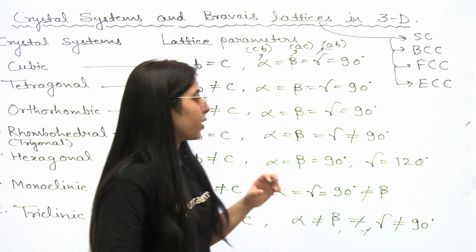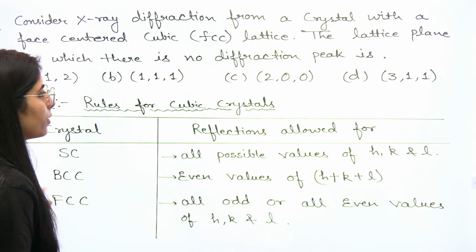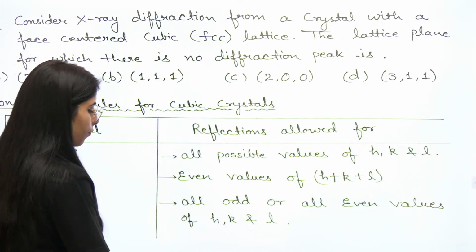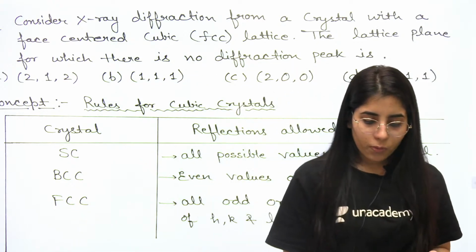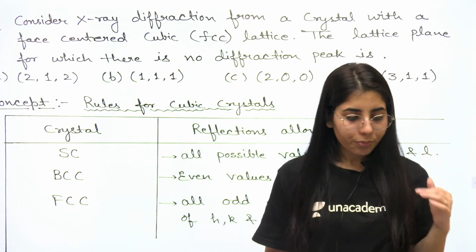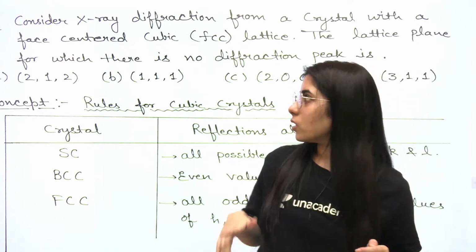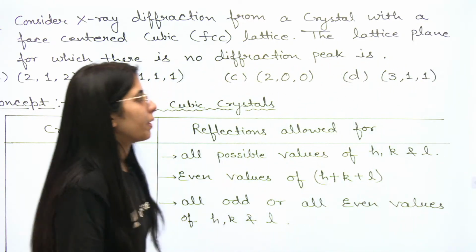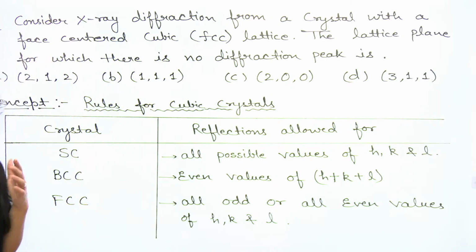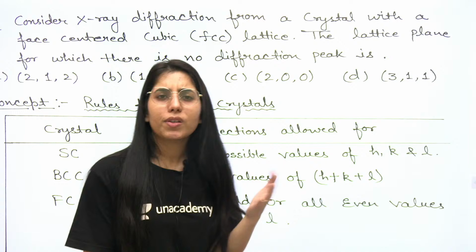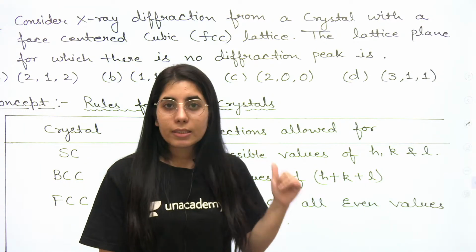Clear? Next point, if we are going to talk about the next condition after knowing about this thing, guys, you can expect a question from the selection rules part. This is basically going to be related to the X-ray diffraction topic. Okay, and questions based on this point have been asked in previous years. You can see one question mentioned here from 2018, or in some of the recent exams. Clear? You will get questions based on these selection rules.